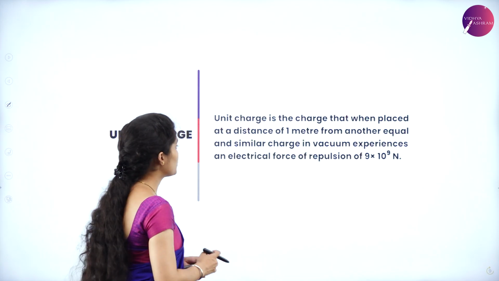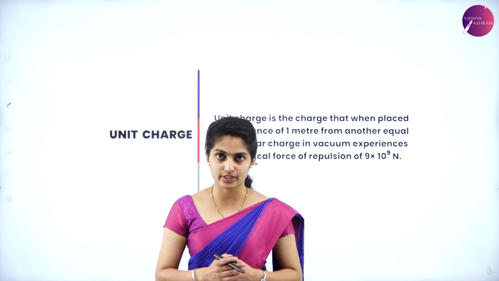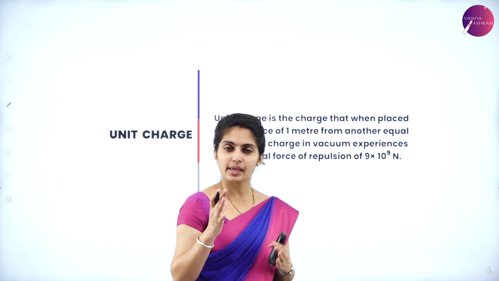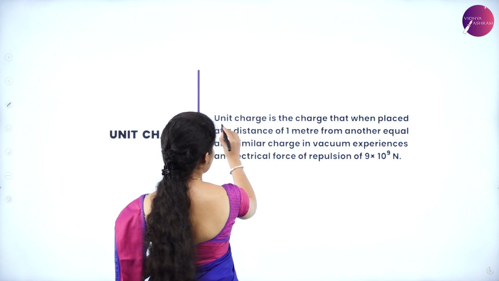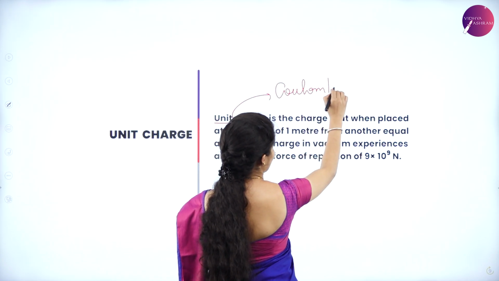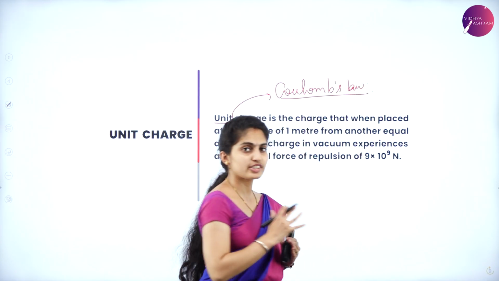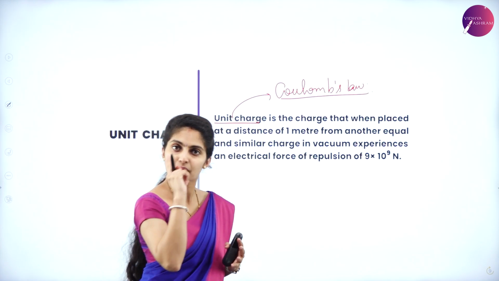And next let us go to the unit charge. So what is meant by a unit charge? The same concept you are supposed to take, that is Coulomb's law. And we have to mention what is meant by a unit charge. Unit means it's 1.